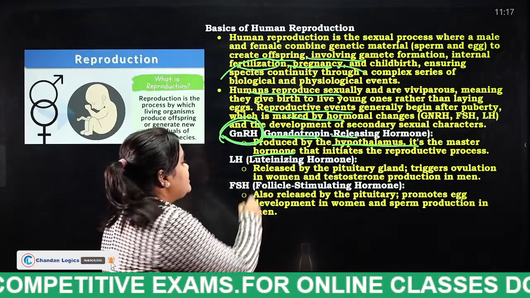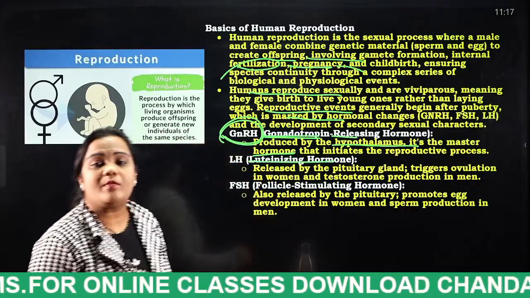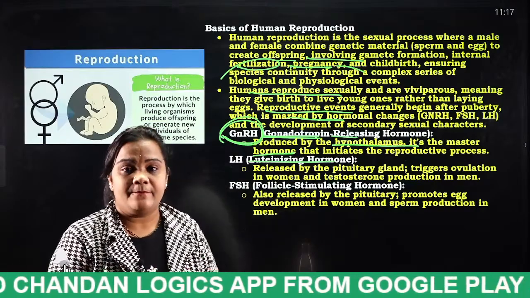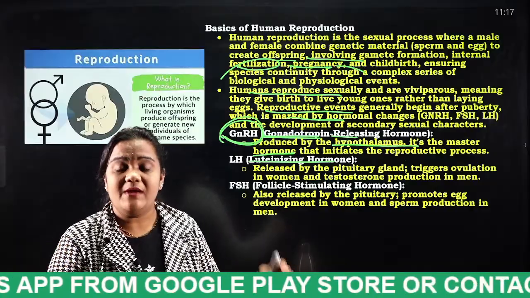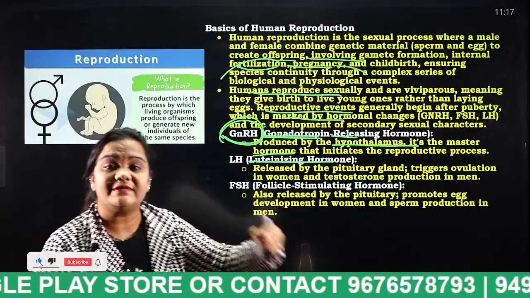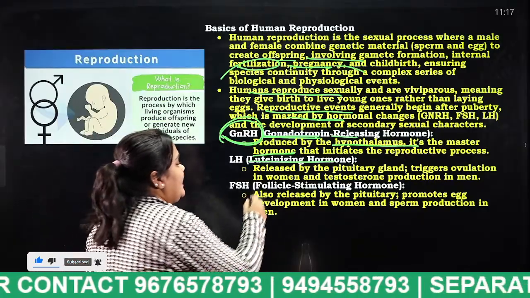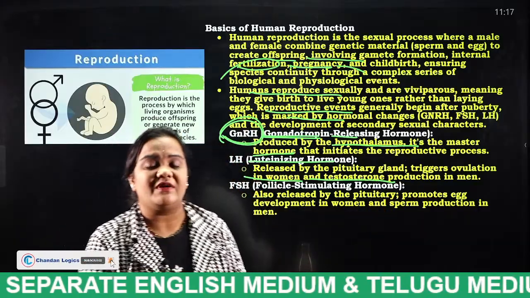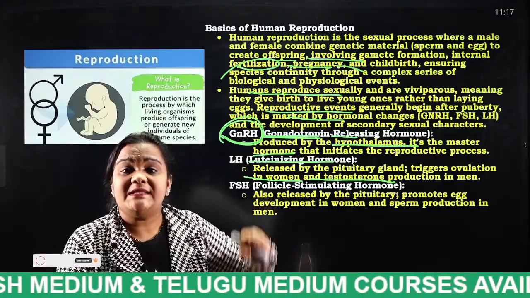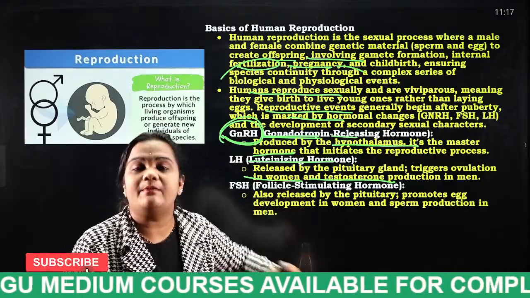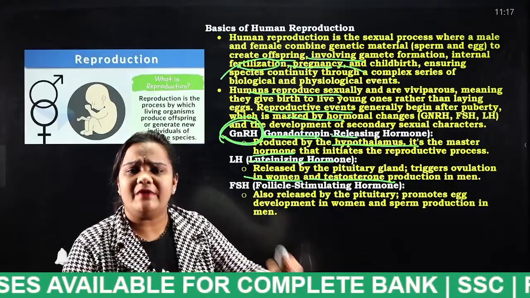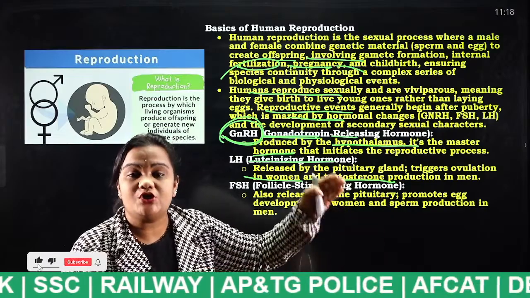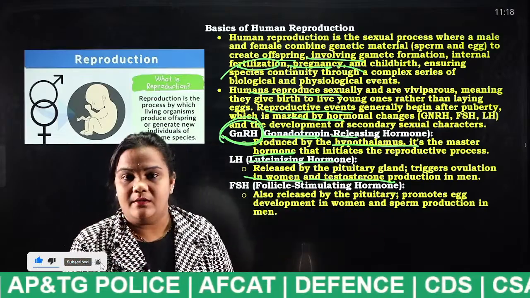And the next one is what, students? Luteinizing hormone, which is released by the pituitary gland, also considered the master gland. What is the function of this hormone? It triggers ovulation in women and testosterone production in men. So what does luteinizing hormone do? It allows the ovulation process for women and testosterone production in men.